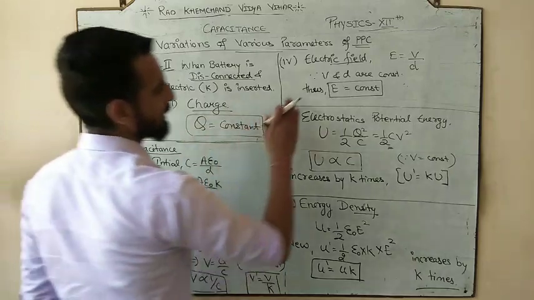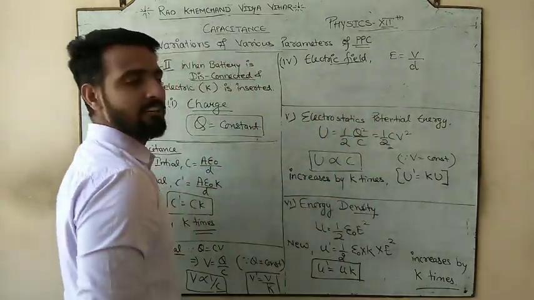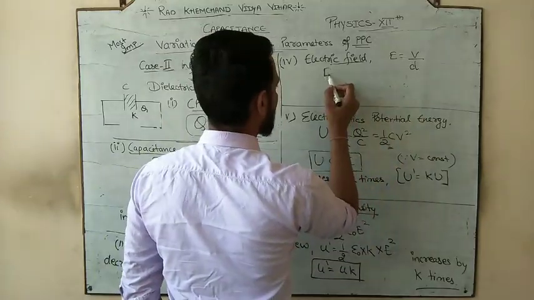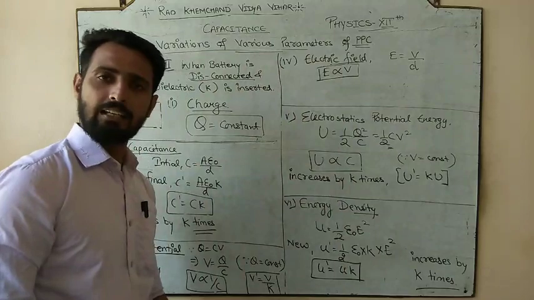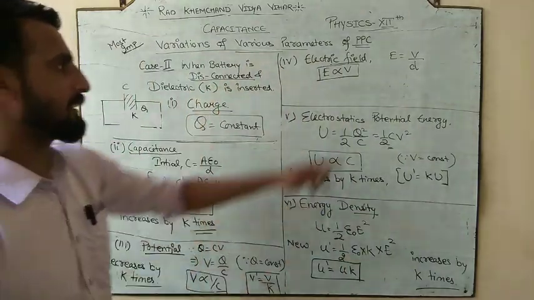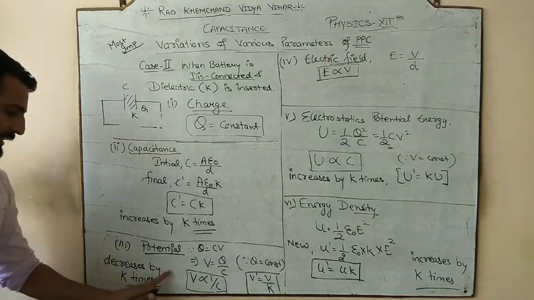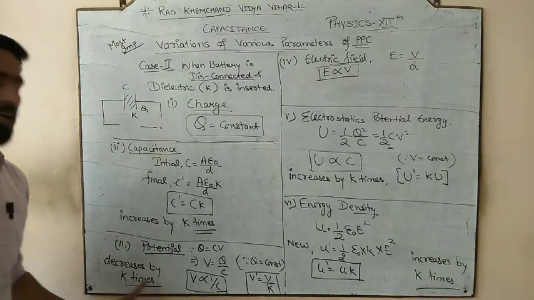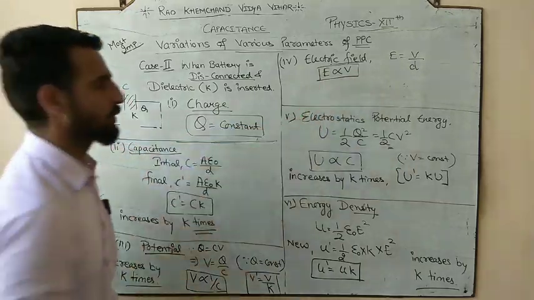Now the fourth parameter is electric field. So what is the formula for electric field? V by D. So it means electric field is directly proportional to potential. But in the previous case the potential was constant. Here the potential decreases by k times, and potential is directly proportional to electric field.